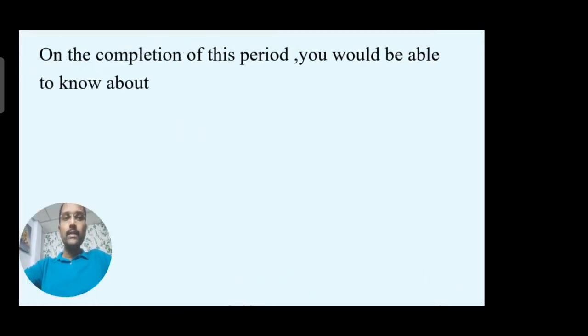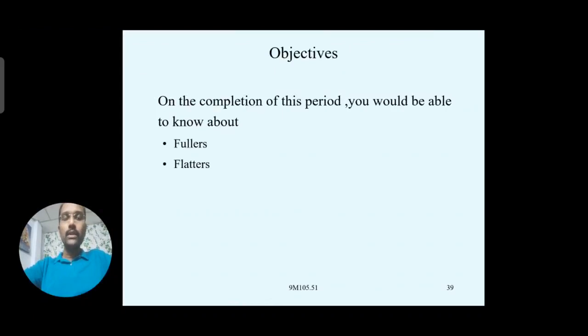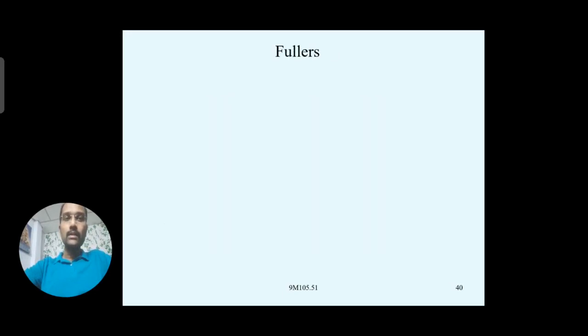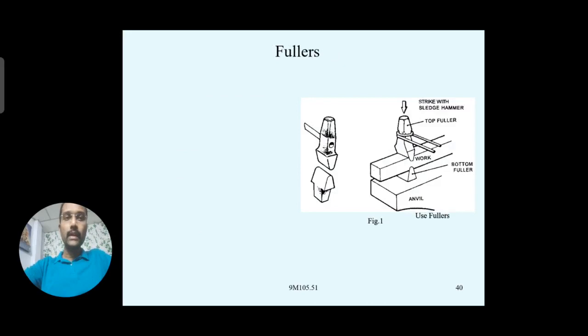Next we move on to the last and final topic, that is the fullers, flatters, and some punches, drifts, set hammers, and their uses. I'll skip over that, and you can understand the purpose of them.